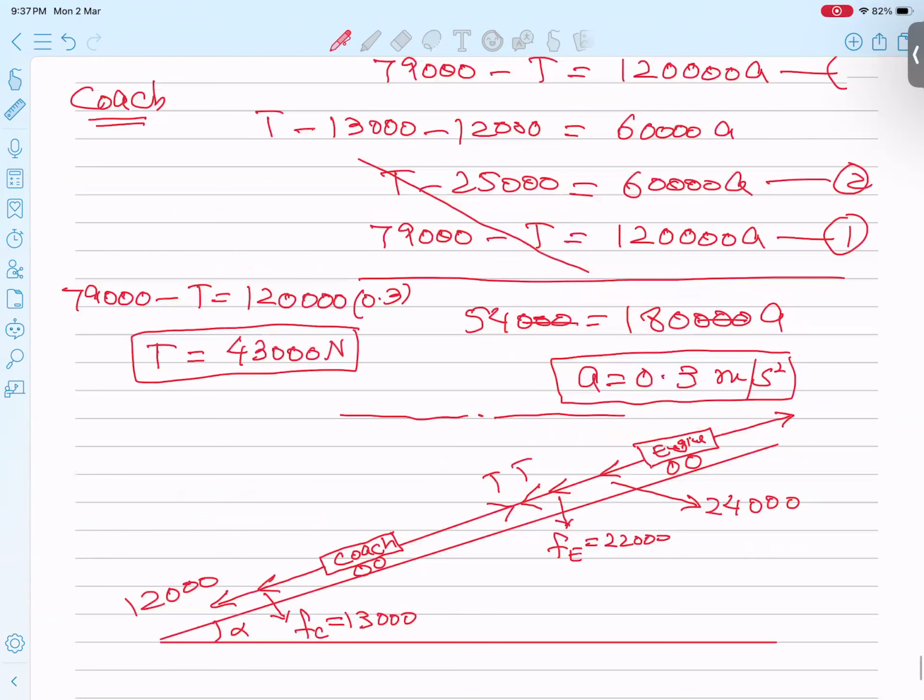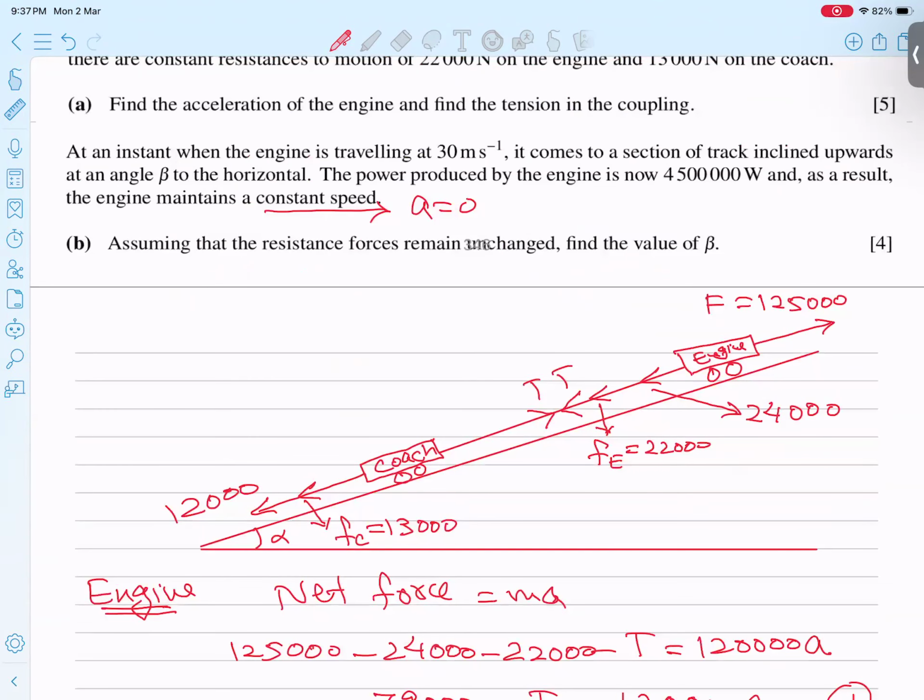What is the engine power? The engine power is 4.5 with 5 zeros. And all of you are familiar: whenever force is given, the formula is power equals FV. Power is equal to force into velocity.